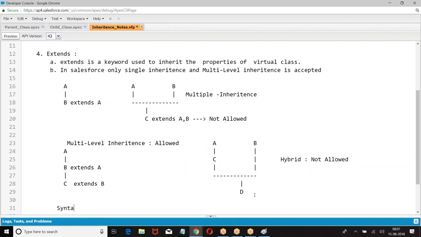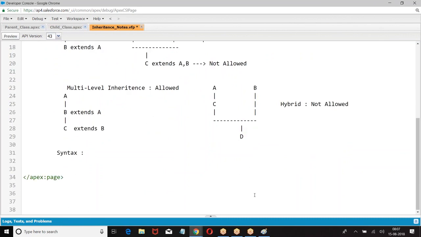Syntax: public class child extends parent. Next one.